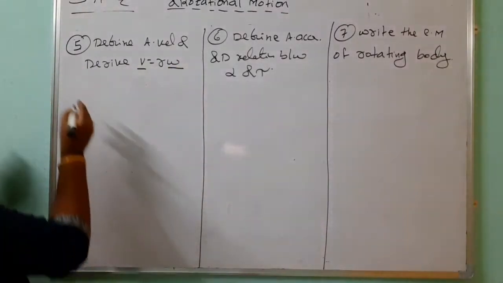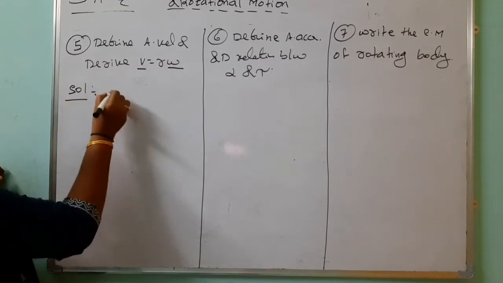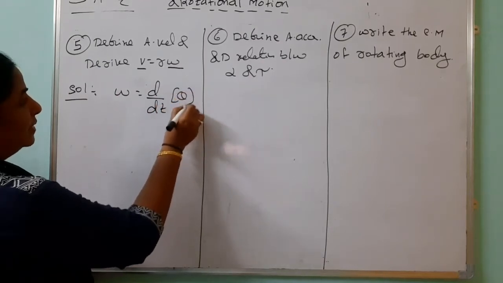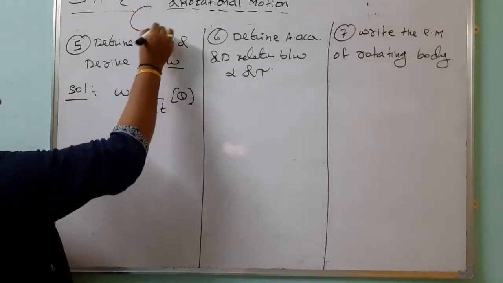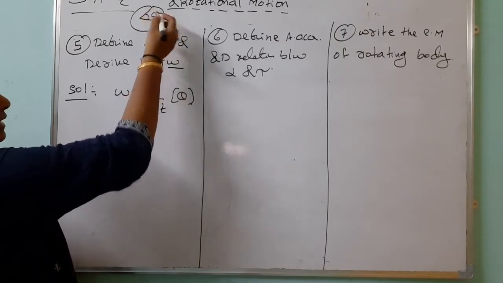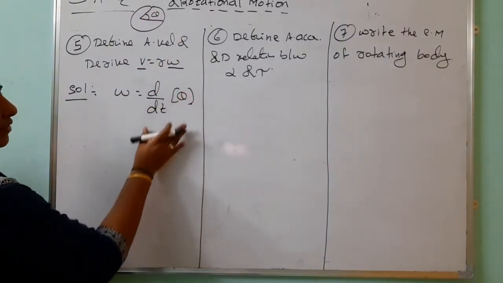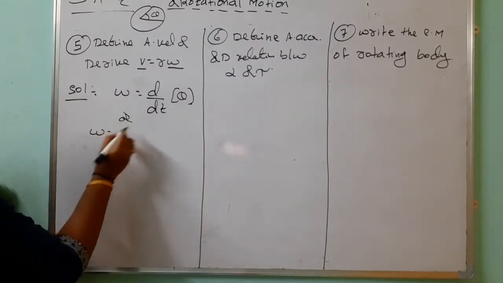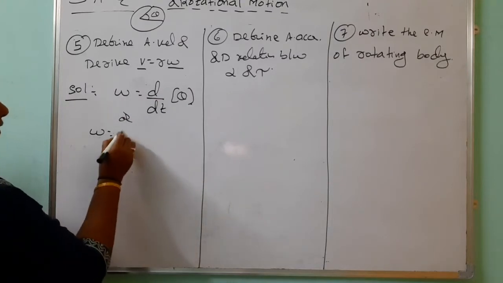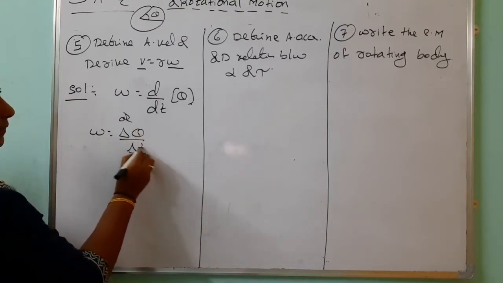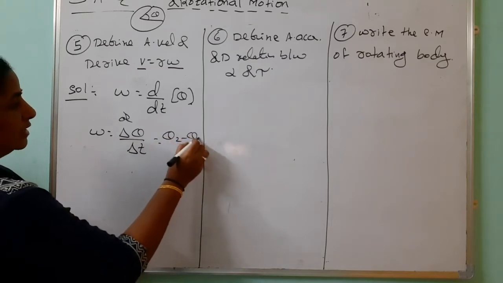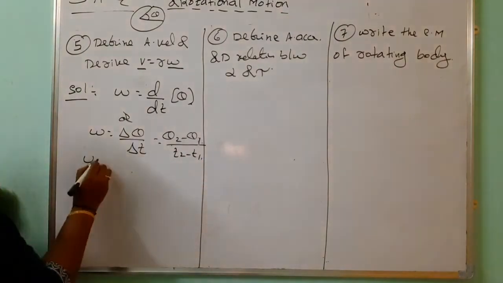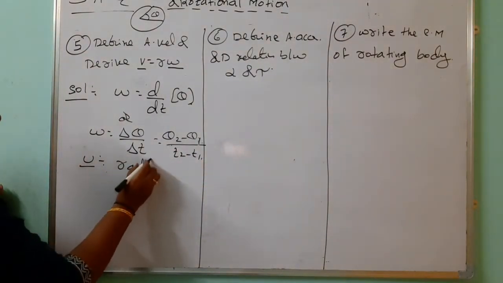How to define the angular velocity? It is the rate of change of angular displacement. Angular displacement is nothing but theta, the angle subtended by the arc at the center. So the rate of change of angular displacement gives the angular velocity. This is the instantaneous angular velocity, delta theta by delta t. The change in angular displacement per time interval is called the angular velocity. The unit for this is radians per second.